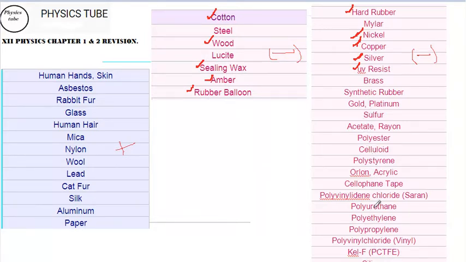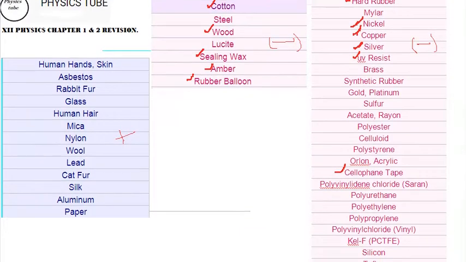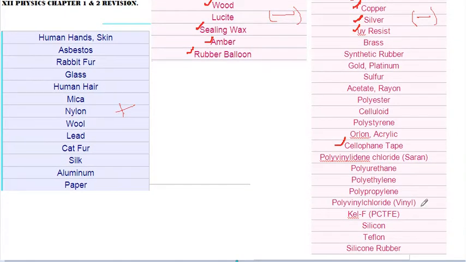Mostly they don't ask questions on those. Yes, cellophane tape, this is also asked. And then these are very common actually. Polyethylene is also asked, and silicon, Teflon, and silicon rubber.